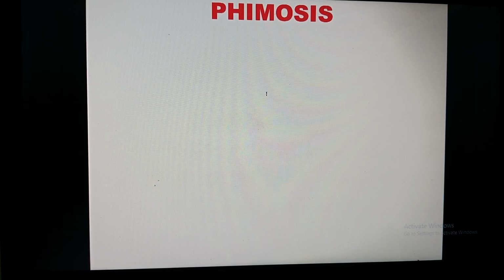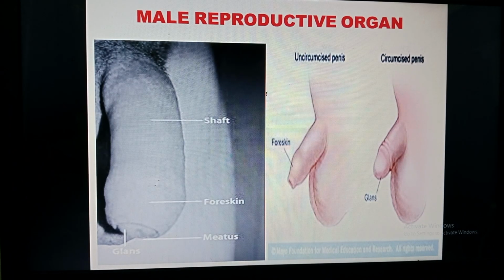Students, today we will discuss one more male reproductive disorder, that is phimosis. Before we discuss it, we will brush up the anatomy of the male reproductive system. In my previous video I explained the parts of the male reproductive system. In that, one is the penis also.